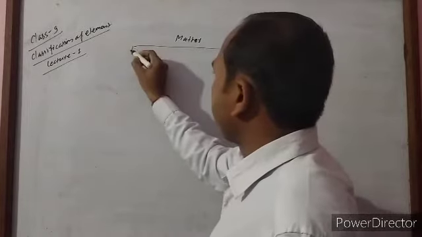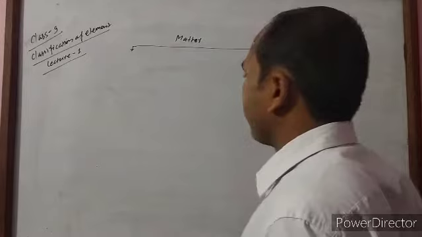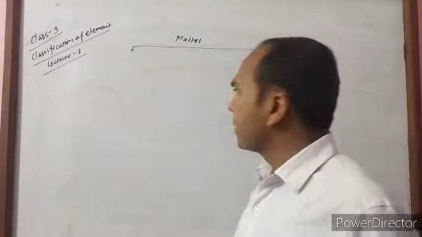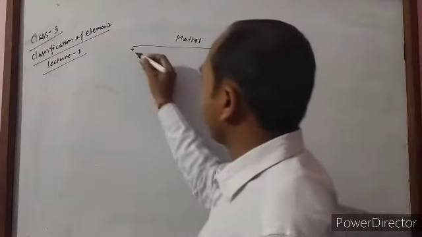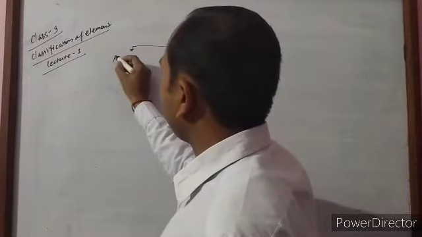there are two bases of classification. One is physical classification, another is chemical classification.